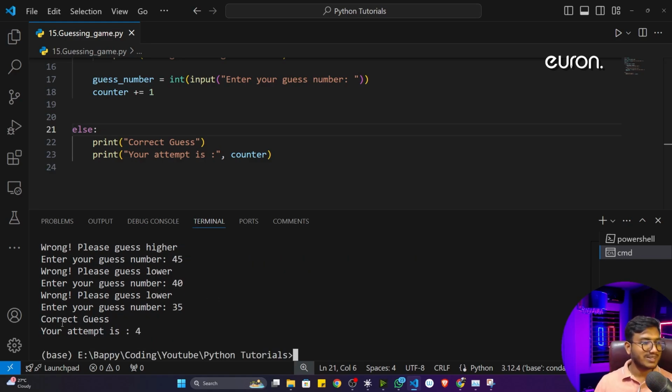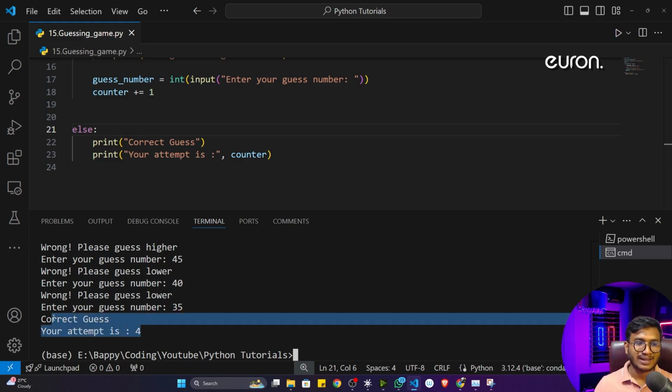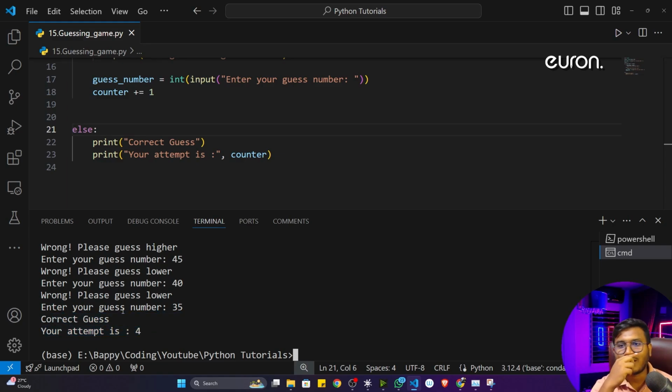Now see, the number was 35. Correct guess, your attempt is 4. That means in 4 attempts, I guessed this particular number. So you can comment out, guys, how many times it took for you to guess this particular number. Did you able to guess this particular number in one shot or not? You can comment and let me know. So that's how this particular game is working.